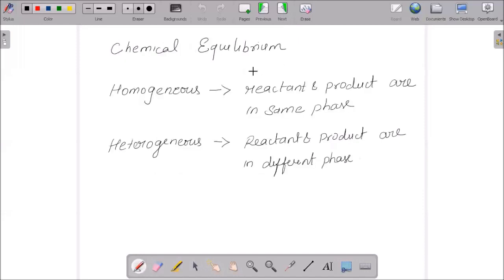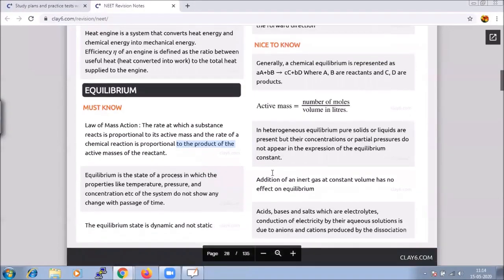And when we talk about chemical equilibrium, as we said, there are two types of equilibrium: one is physical and the other is chemical. When we say chemical equilibrium, we have two types, that is homogeneous and heterogeneous. Homogeneous is when the reactant and product are in the same phase, and heterogeneous is when the reactant and product are in different phases.